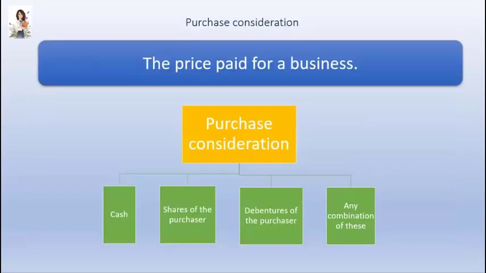Whenever we buy something, we need to pay for it. The price paid by the purchasing company to the selling company is called the purchase consideration. Purchase consideration can be paid in either cash or shares of the purchasing business or debentures of the purchasing business or any combination of these.